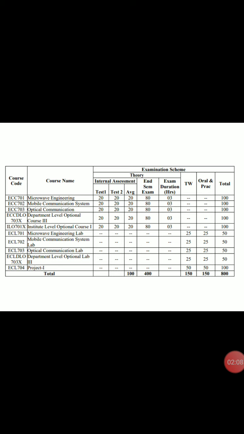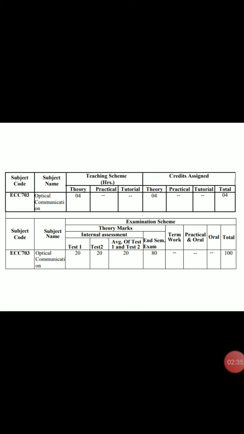Next, we have an external exam for the optical communication lab, that is 25 marks term work and 25 marks for oral and practical. In the oral and practical we have to perform the experiment and we have to give an oral exam for optical communication. So for that purpose 25 marks, and term work is 25 marks, so total 50 marks. Next part is the optical communication teaching scheme in hours, 4 per week, as I said.